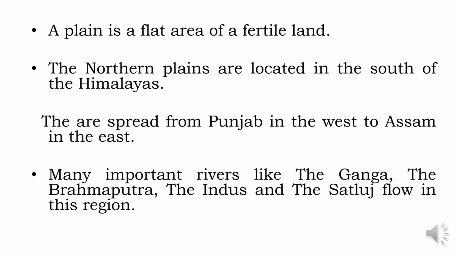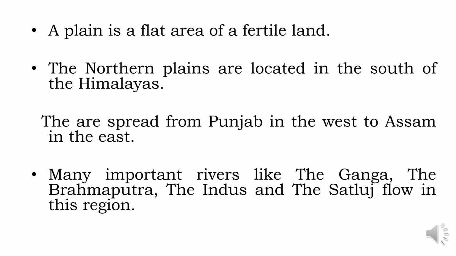Now let us find the location of the northern plains. These northern plains are located in the south of the Himalayas and they are spread from Punjab in the west to Assam in the east. Many important rivers like the Ganga, the Brahmaputra, the Indus, and the Satluj flow in this region. All these rivers originate from the Himalayas.